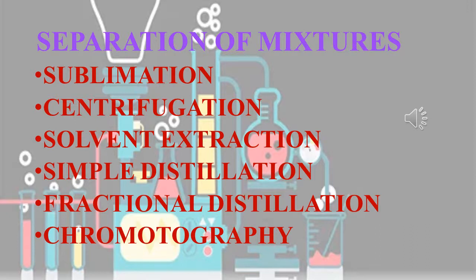That will depend on the properties of the components and the mixture, as well as their physical states. So here we have given a few examples of separation methods. First one is sublimation, centrifugation, solvent extraction, simple distillation, fractional distillation, and the last one is chromatography. So let us start with sublimation.